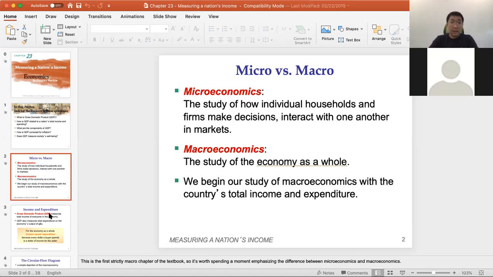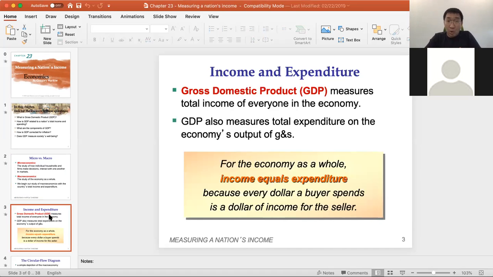from these courses. Then before we start, again, I would like to quote the definition of the GDP. GDP is gross domestic product, and this GDP measures the total income of everyone in the economy. Then what does it mean? When it measures the total income of everyone in the economy, what does it mean? Now, let me give you an example.